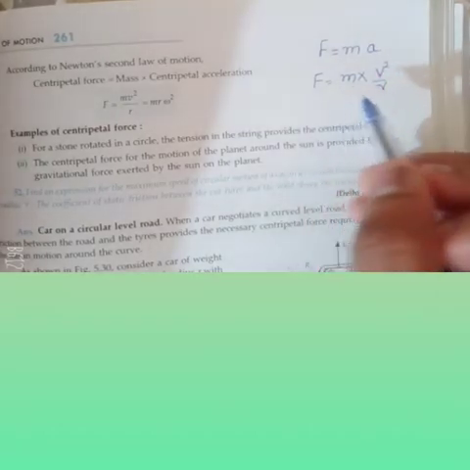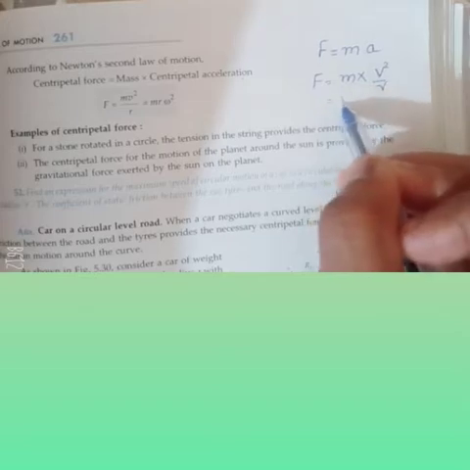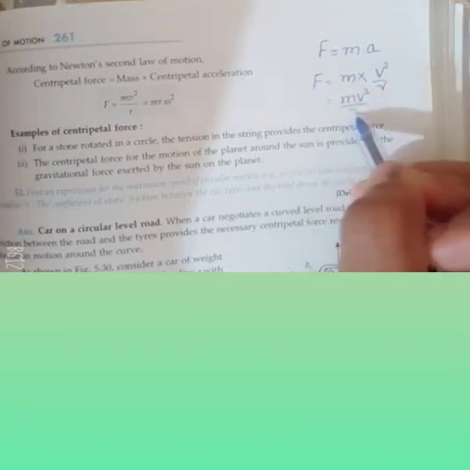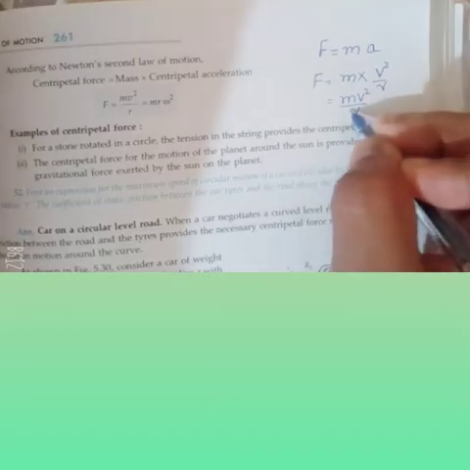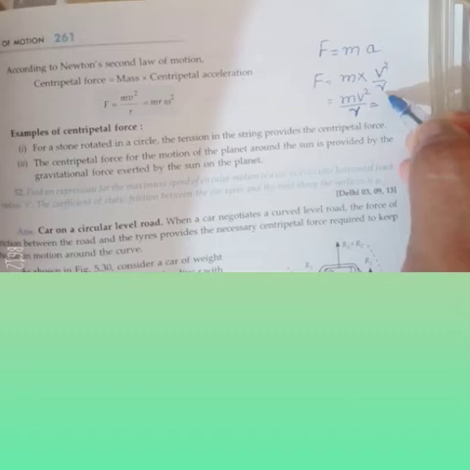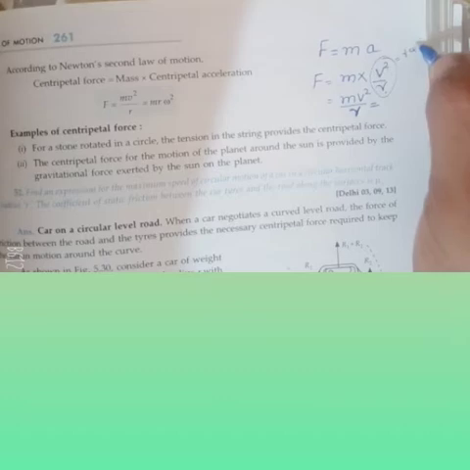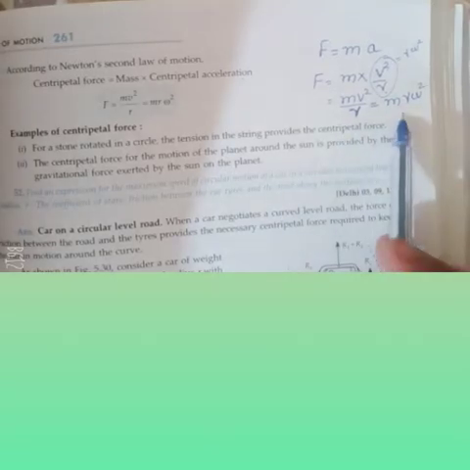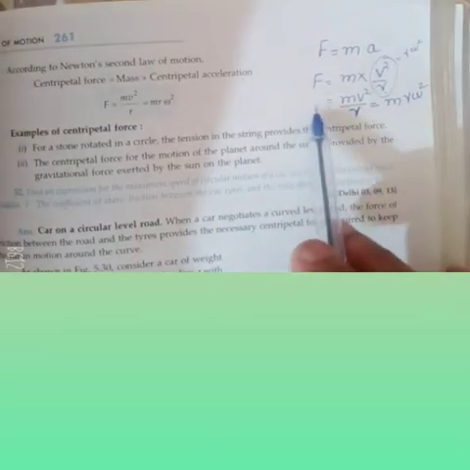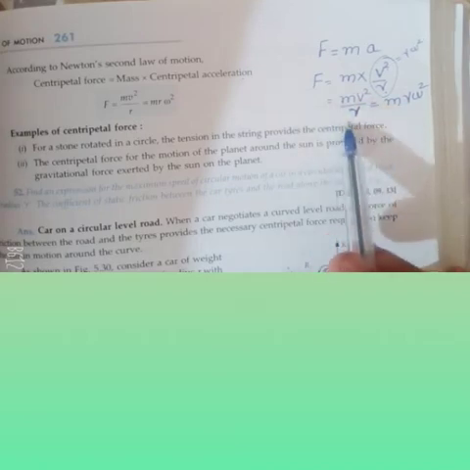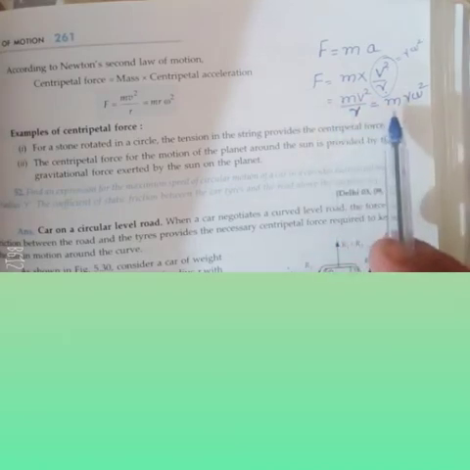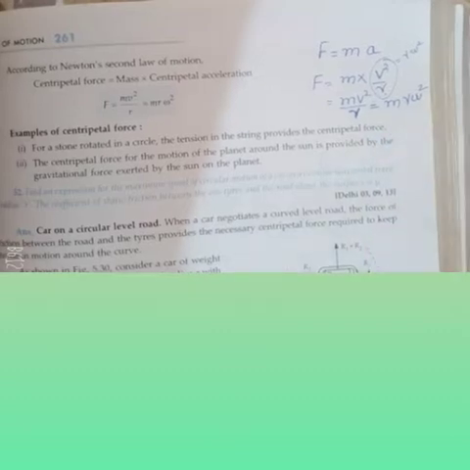So one equation of centripetal force is F equal to m v square by r. Also, v square by r is equal to r omega square, so F is also equal to m r omega square. This is another equation. So centripetal force F is equal to m v square by r, or equal to m r omega square.